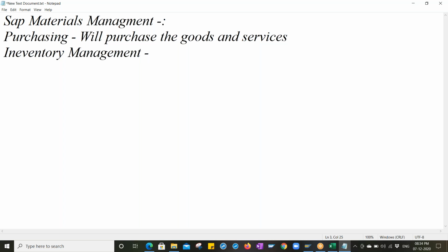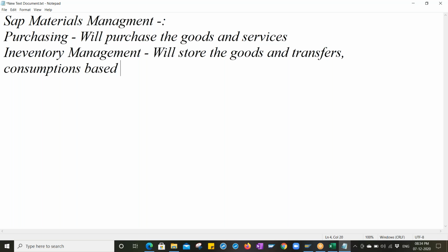Inventory management means we store the goods, and handle transfers and consumptions based on the requirement, right? So basically SAP materials management is controlled by the purchasing part and the inventory management part.